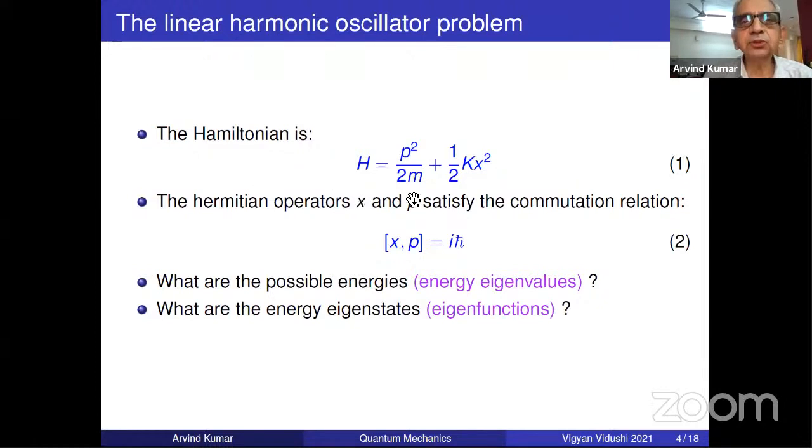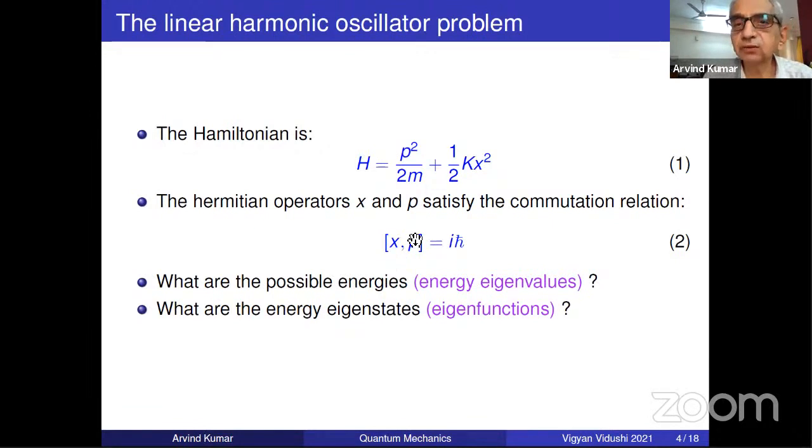So the Hamiltonian is this. And please remember, although I'm not writing it, saying it again and again, we are talking of abstract operators. And we'll take matrix elements of them, and we'll come to the actual numbers. So these are abstract operators, half kx². The Hermitian operators satisfy the commutation relation. What are the possible energies? This is the question. And what we are going to show is that just this commutator and some straightforward logic will give you the eigenvalues.